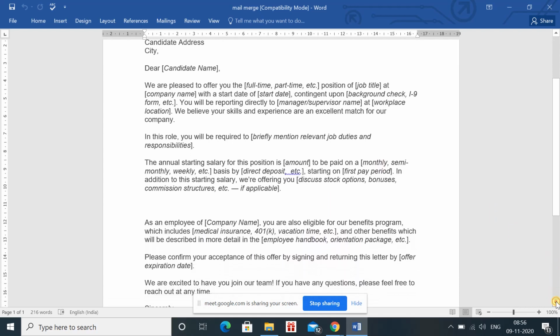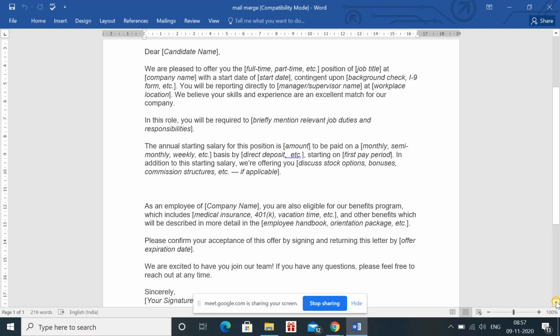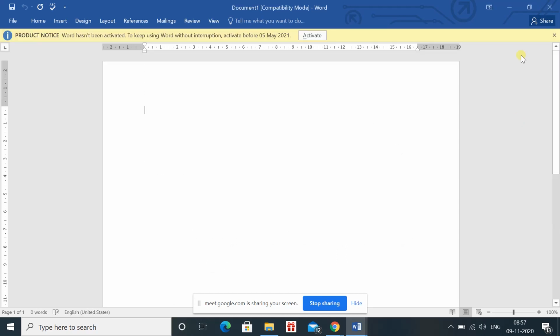So they can write a lot of things in the letter, but we are not going to discuss them. We will just write this much. I'm just copying this much because that is required. With the help of Control N, I have opened one more Word file.